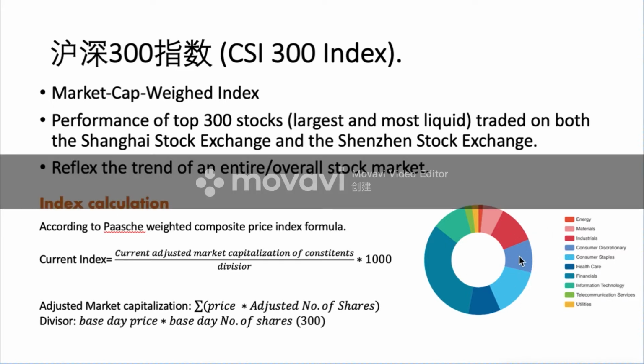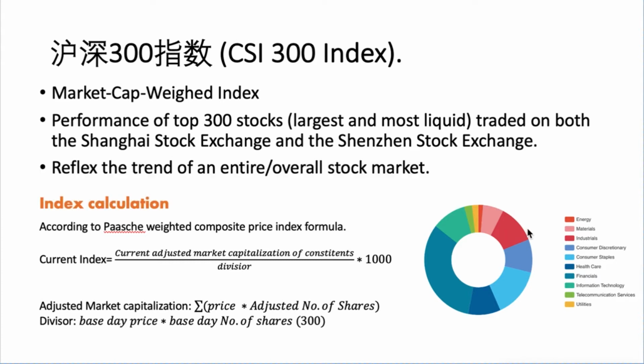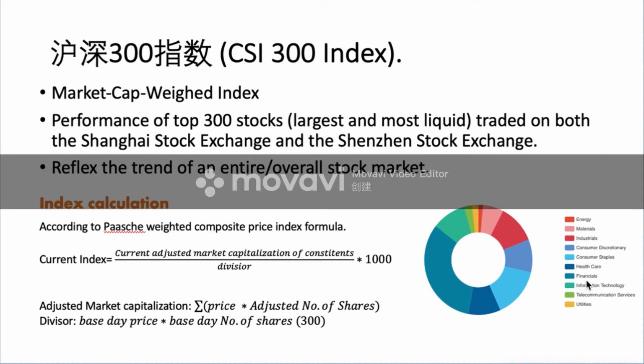It consists mostly of three parts: financials, consumer staples, and industrials. So when this index changes a lot, if you are investing in a financial company, the stock price might change bigger than the rest of the companies.